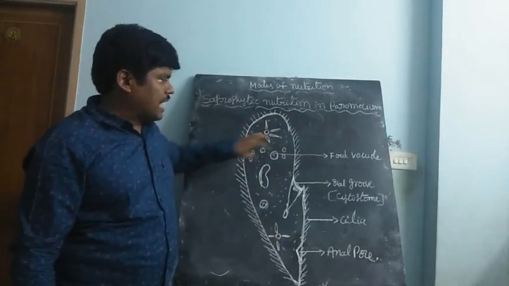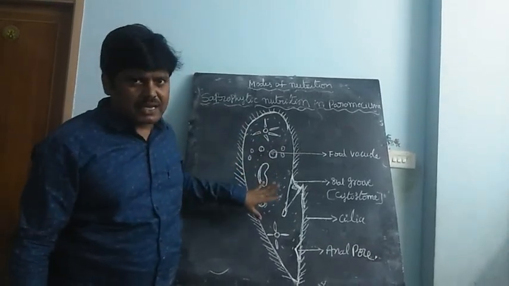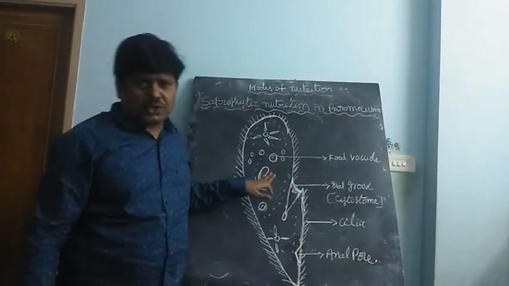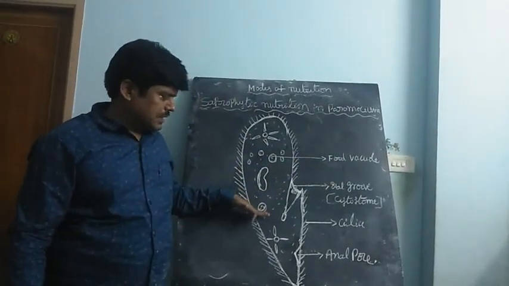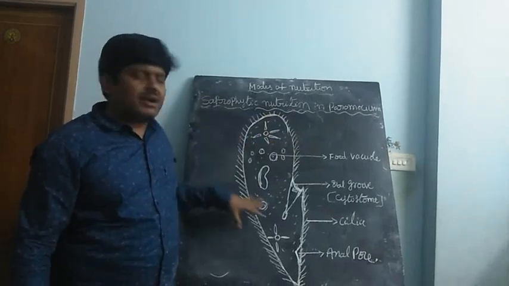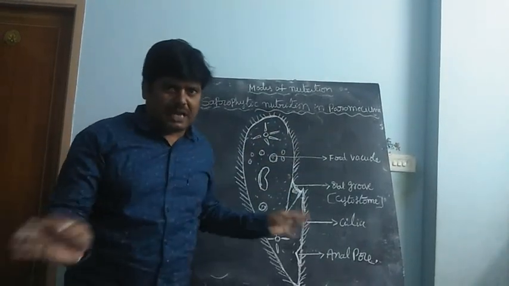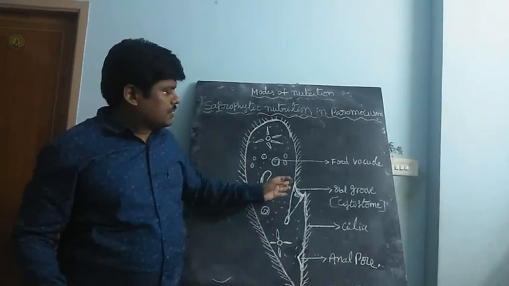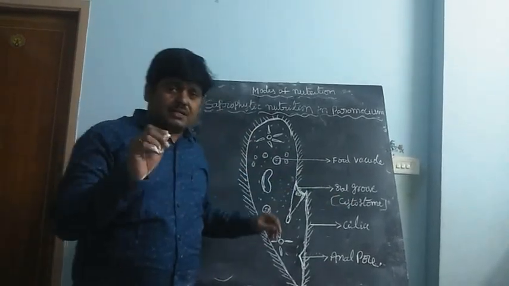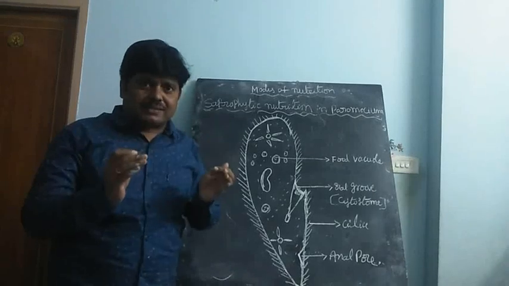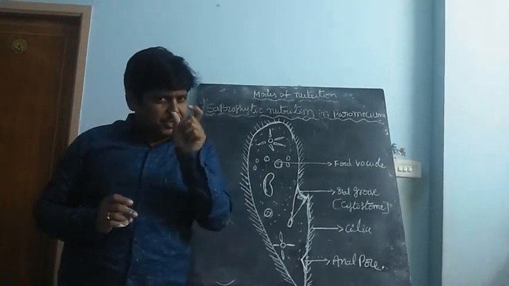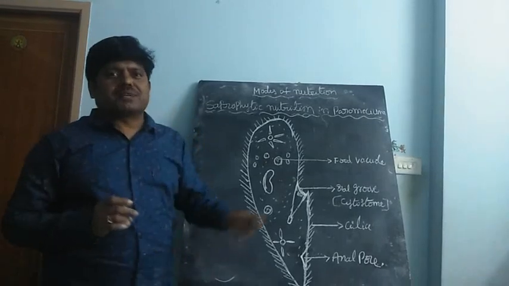The next one, as usual, inside there is a nucleus present. The next one, food vacuoles. So the food vacuoles are present, and the entire body of the paramecium has cytoplasm, a fluid-like structure. The next one, here there is a very well specialized opening, a particular portion which is present.